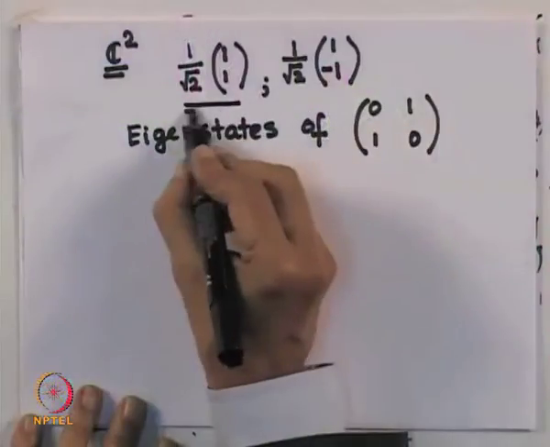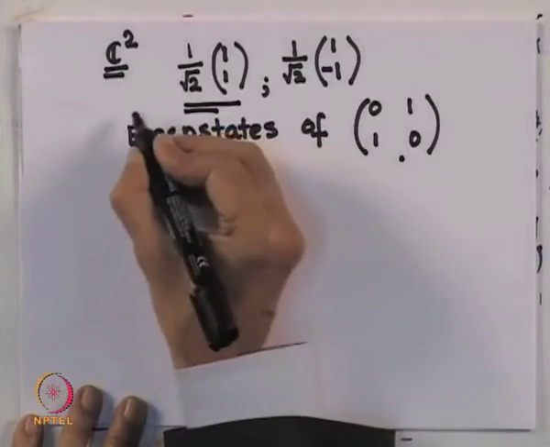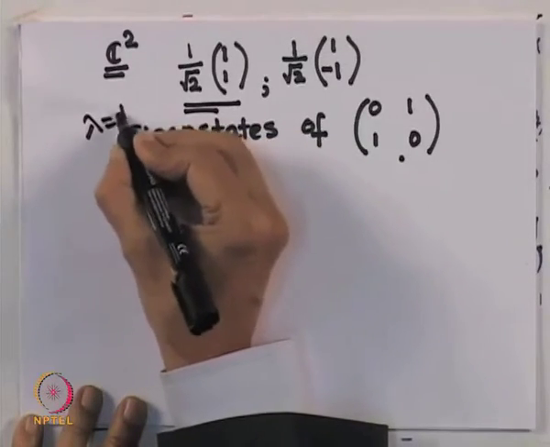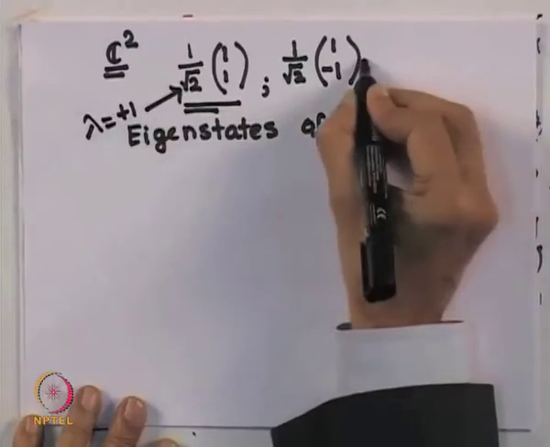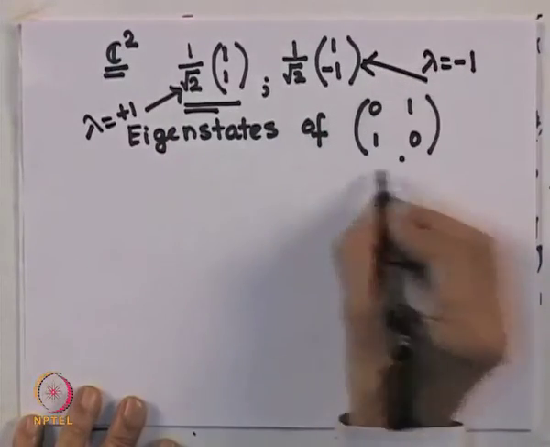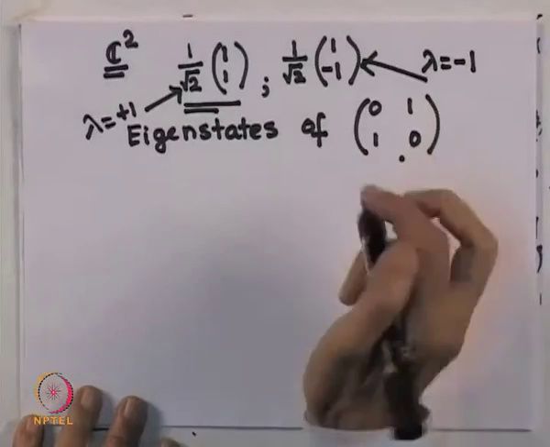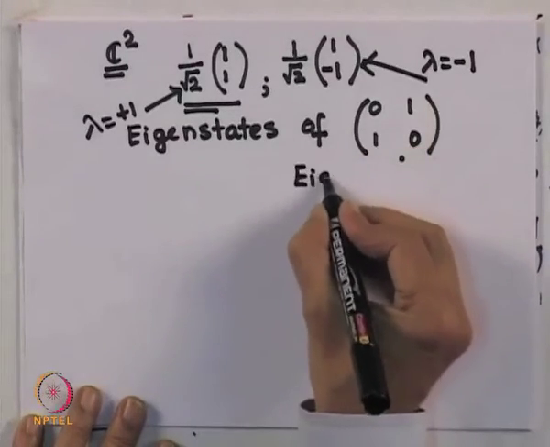So this is an eigenstate of this operator with eigenvalue lambda equal to plus 1, and this one corresponds to lambda equal to minus 1. You can easily see the eigenvalues of this are plus or minus 1.